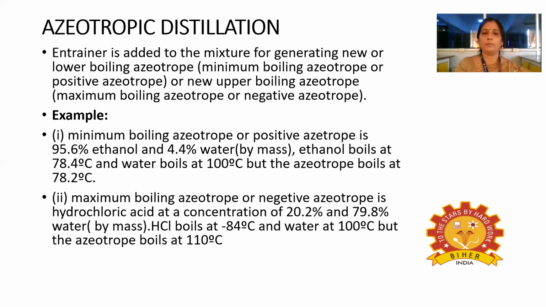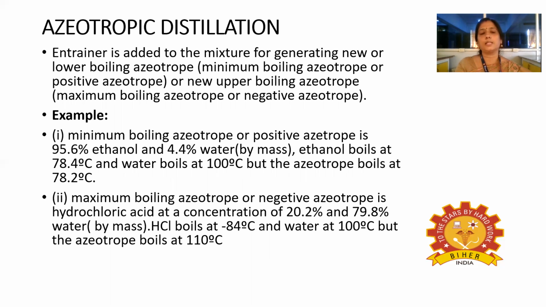For example, for a minimum boiling azeotrope or positive azeotrope, 95% ethanol and 4.4% water is present. Here ethanol boils at 78.4 degrees Celsius and water boils at 100 degrees Celsius. But when it becomes an azeotrope, the azeotrope will boil at 78.2 degrees Celsius.